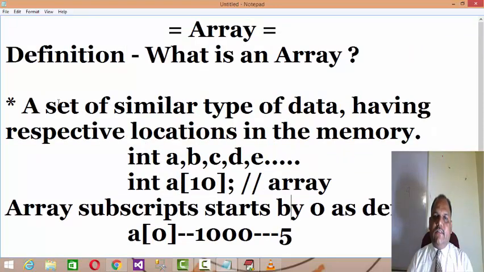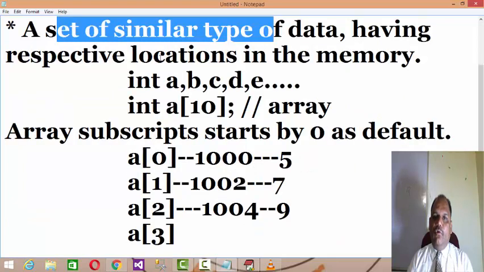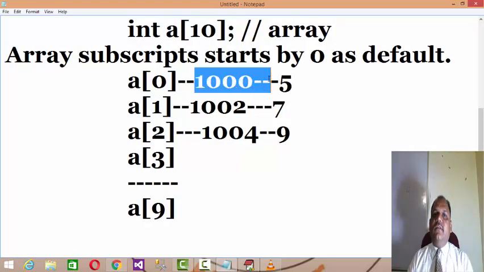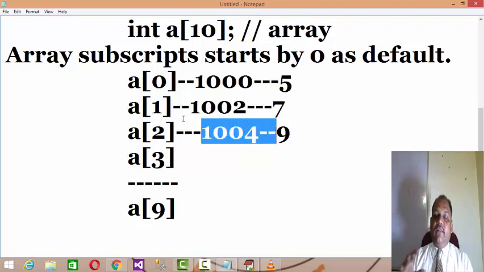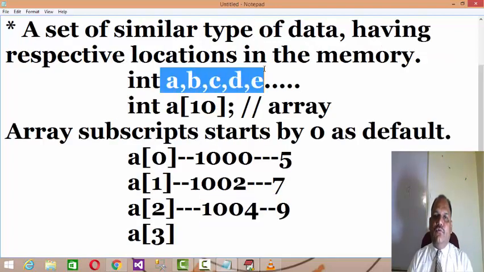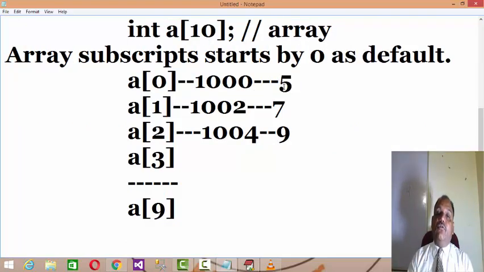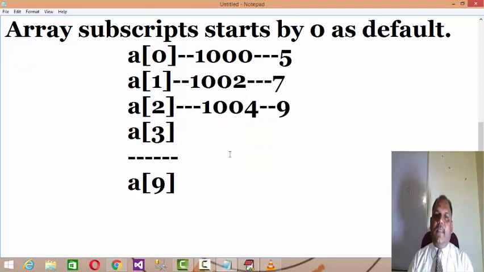So you understand one point, that it's a similar type of data having respective locations in the memory. Respective locations means they are 1002, 1004, because in the case of individual variables, you don't find this respectiveness of the memory. But in the case of arrays, as they belong to one group, they have flat number 1, flat number 2, flat number 3, everybody has a common share, and they are adjacent to each other, so that they can be approached faster, visited faster, traversed faster. These are all the advantages you will get in arrays. Hope you understand this. Okay.